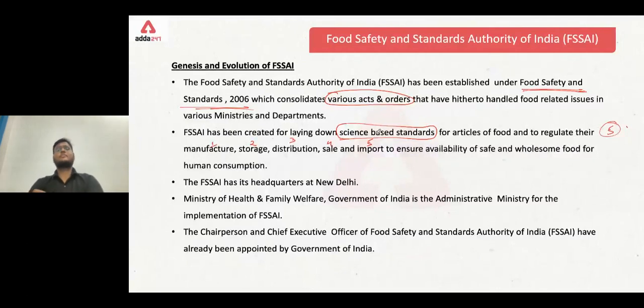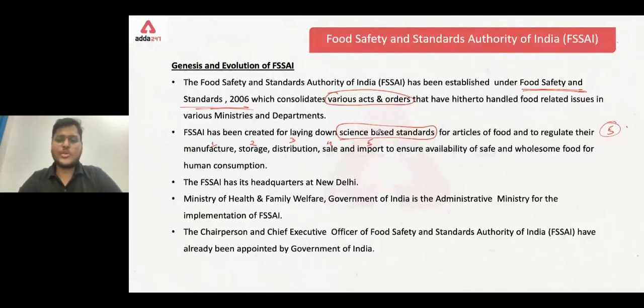All these products and byproducts are usually extracted. So this manufacturing, or processing, is important, because the safety standards should also be complied with in the processing industries. For example, if you are using a really old machine, it can induce contamination in your food.